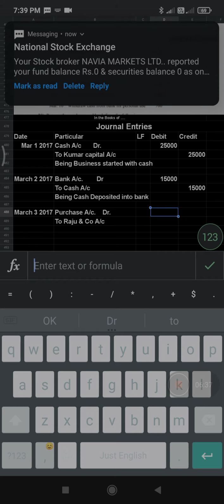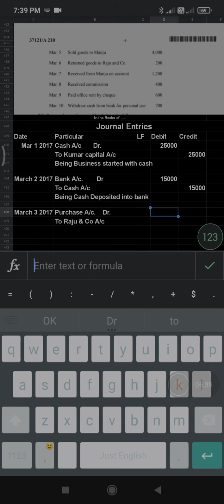What is the rule of nominal account? Debit all the expenses and losses, and credit all the incomes and profits. And Raju and company account here, because we are purchasing on credit basis. Whenever you are purchasing on a credit basis, you should take the party name. The party name here is Raju and company.